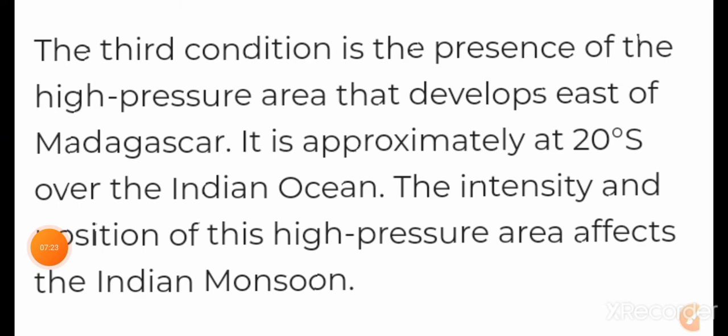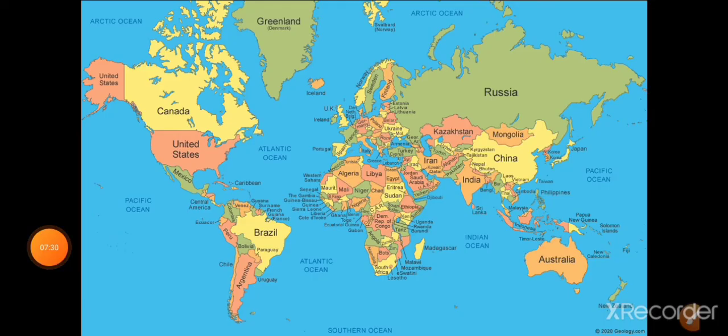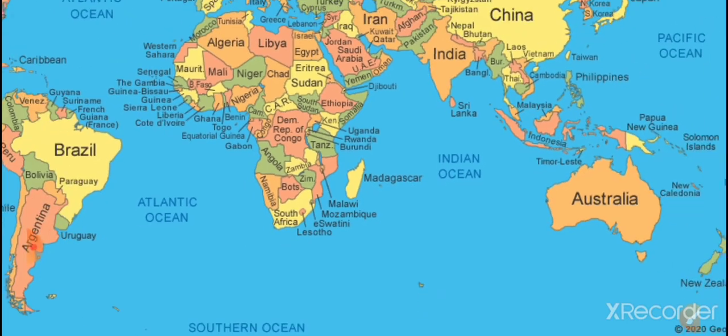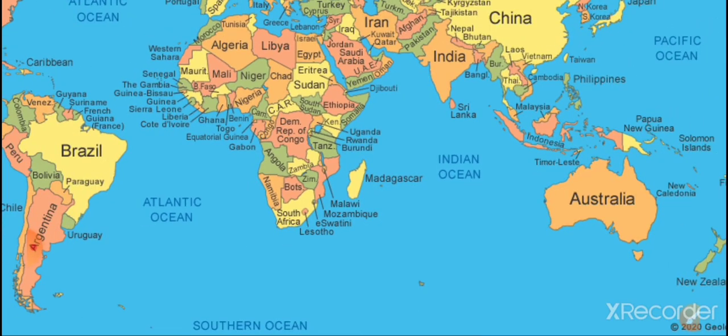Then the third condition is the presence of a high pressure area that develops east of Madagascar. So Madagascar is the island which is situated in the east of the African continent. You can see it here. So the high pressure area created over the east of Madagascar will be attracted towards the low pressure regions over India.